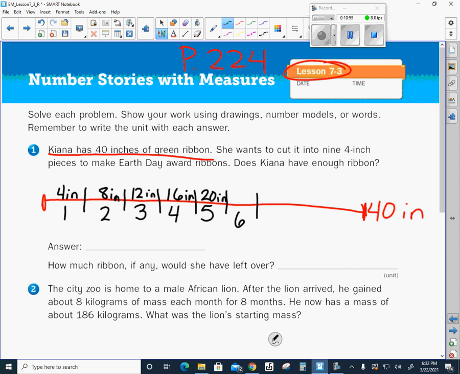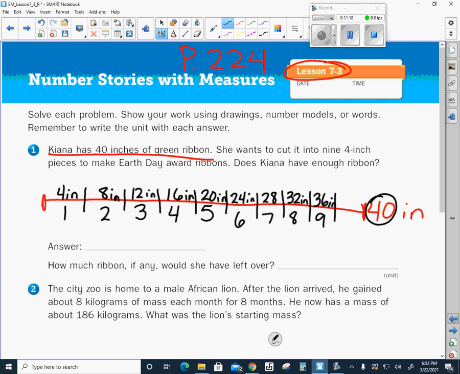So here's my 6th piece. I'm up to 24 inches. Here's my 7th piece. I'm up to 28. Here's my 8th piece. I'm up to 32 inches. And here's my 9th piece. And I am up to 36 inches. Now I have 40 inches, right?